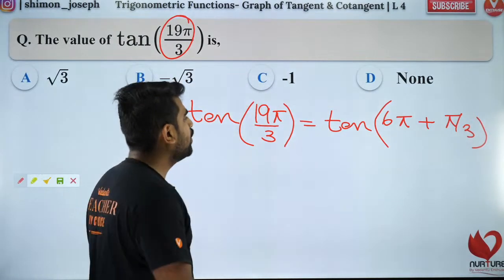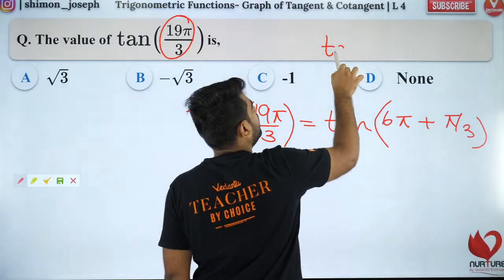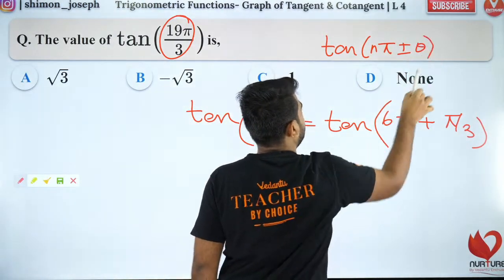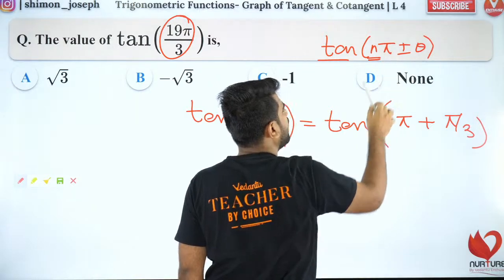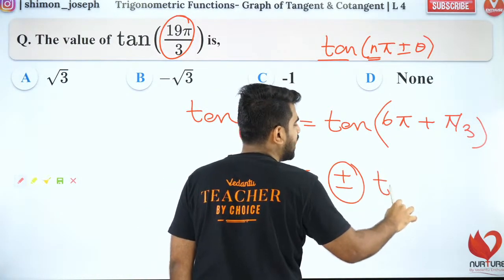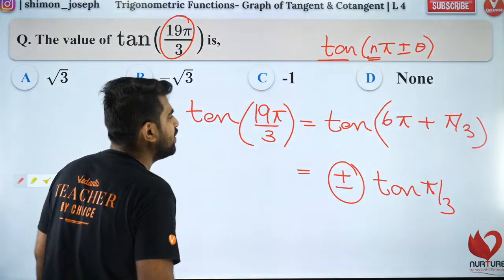Everybody, did you all understand that? So this is tan of an integral multiple of pi plus or minus theta. Whenever you have tan of an integral multiple of pi plus or minus theta, it will be plus or minus tan of theta. Now 19 pi by 3 value will lie